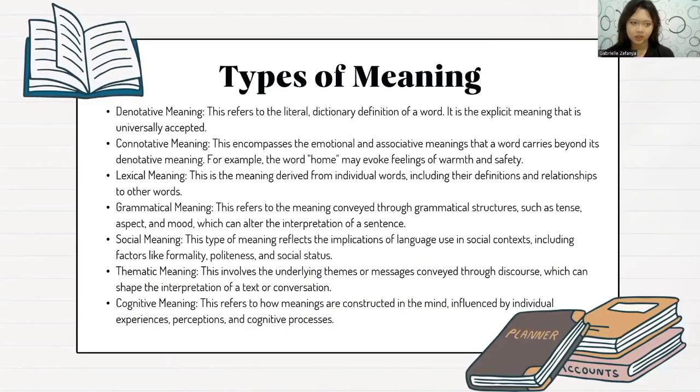Next slide is types of meaning. The first meaning is denotative meaning. This refers to the literal dictionary definition of a word. It is the explicit meaning that is universally accepted. Number two is connotative meaning. This encompasses the emotional and associated meanings that a word carries beyond its denotative meaning. For example, the word home may evoke feelings of warmth and safety.